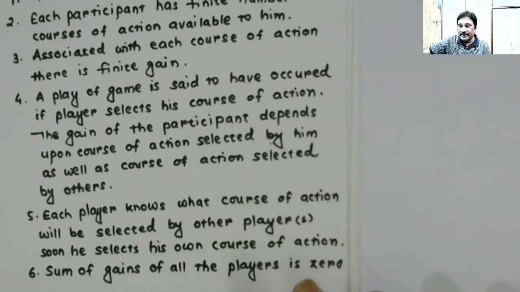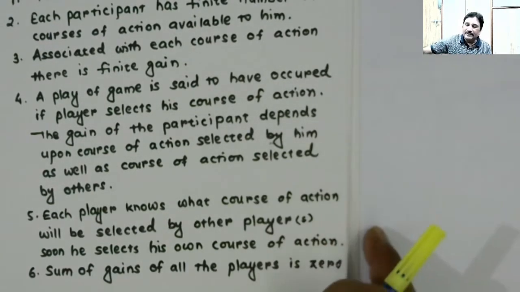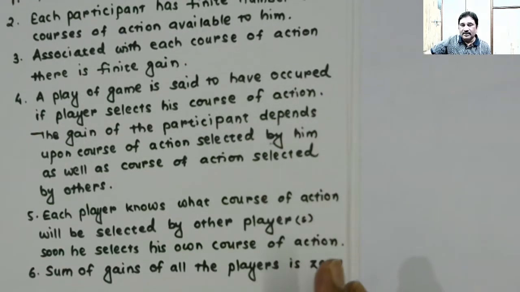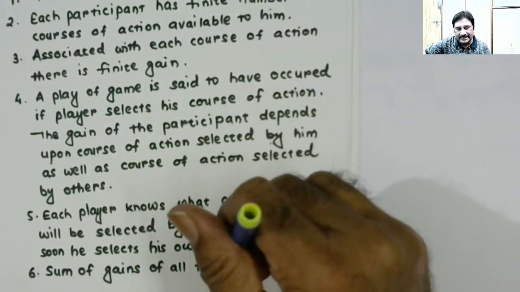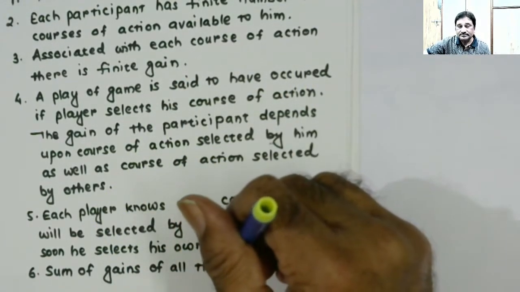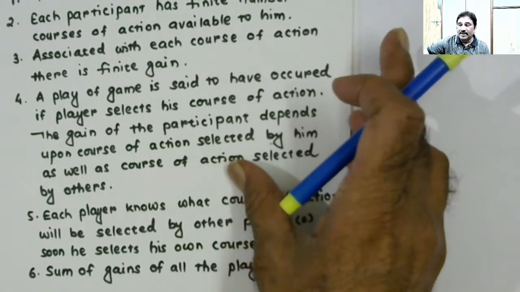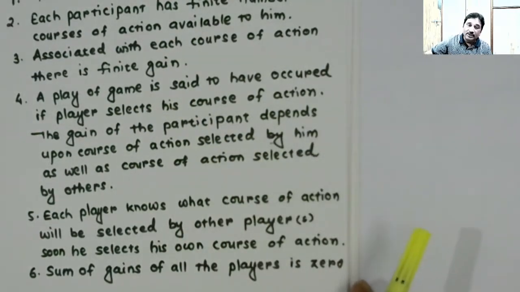If any competitive situation is having these 6 characteristics, then we can call it a game. So everything we know as a game will be satisfying these 6 characteristics, and there are many other things which we don't know as a game, but because they follow these 6 characteristics, we can call them a game.